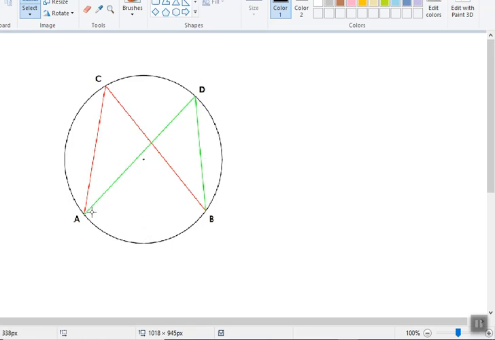So angles in the same segment, on this AB, are always equal. Means ACB will always be equal to ADB. Let D be anywhere, let C be anywhere, as far as the two points A and B are joined, and C and D are always on the circle.